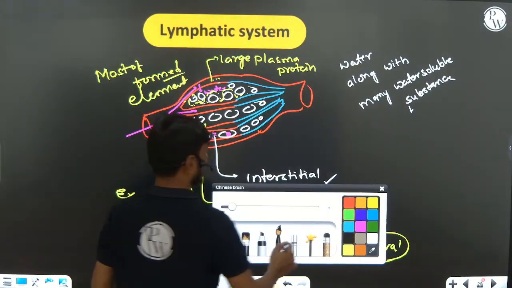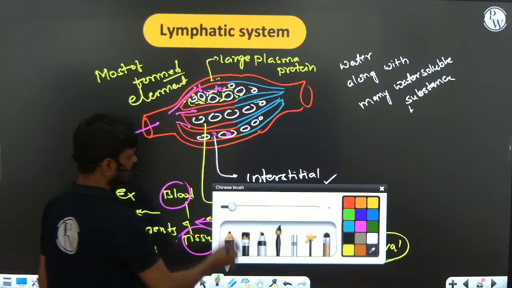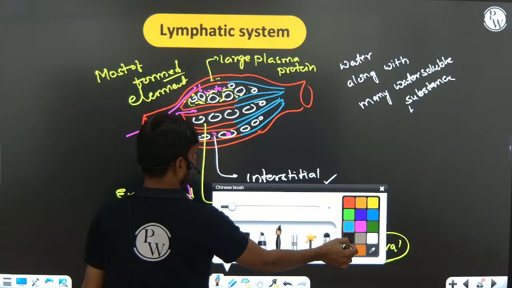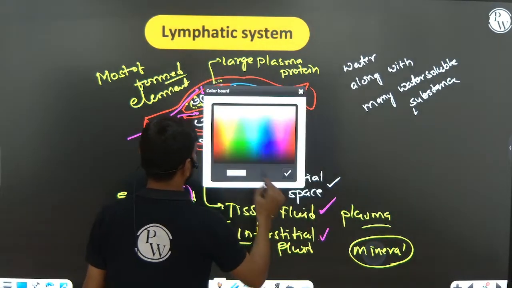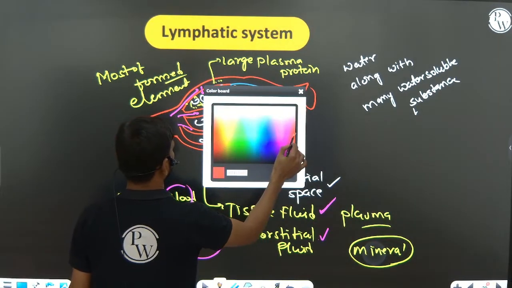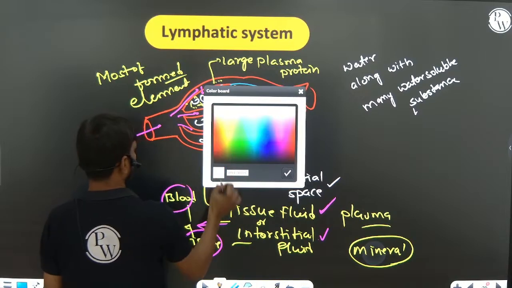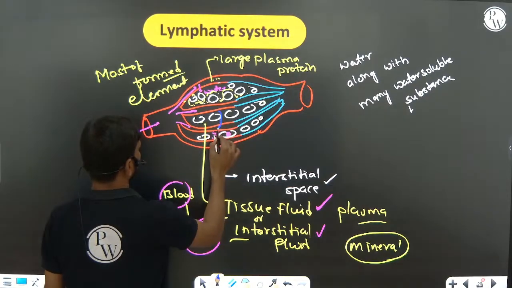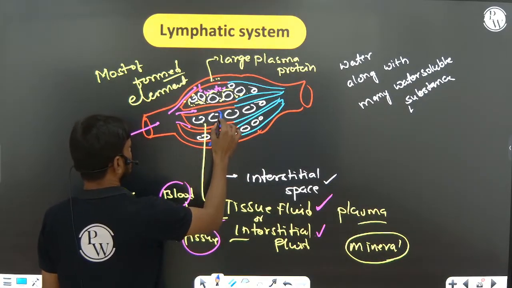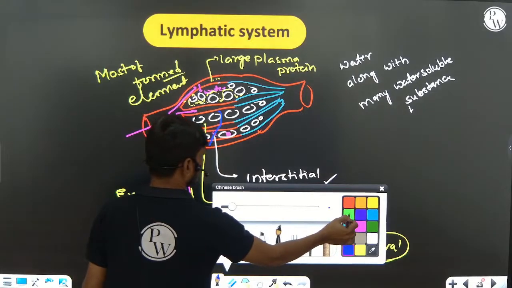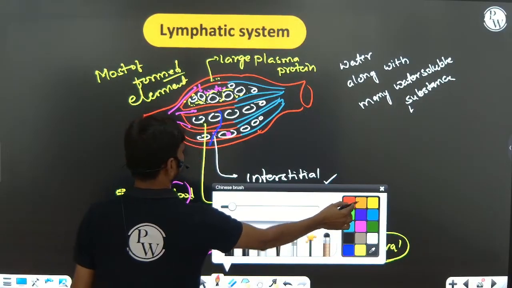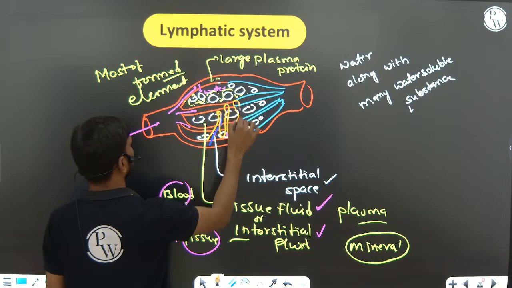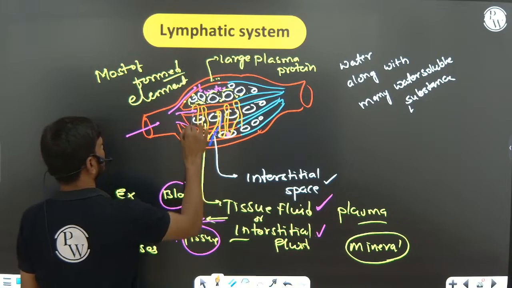Now there is an elaborated network of blood vessels present here. You can see among these there is an elaborated network of vessels. So I will take another color, yellow color. You can see this is an elaborated network of vessels present in between the tissue.